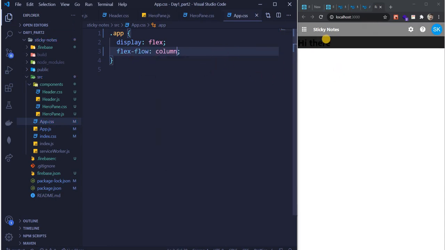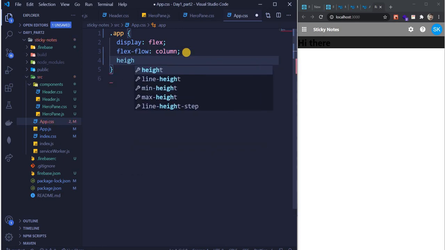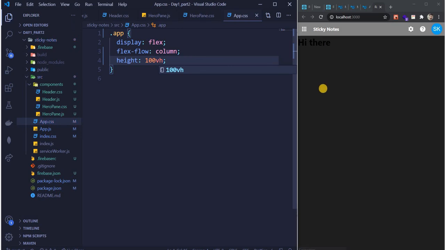So now this will keep it as a column, and it should have a height of 100 view height. Now see, guys, when I do 100 view height, it automatically paints the complete thing.